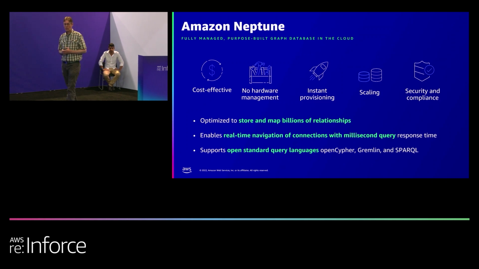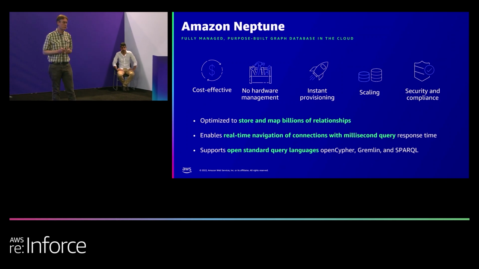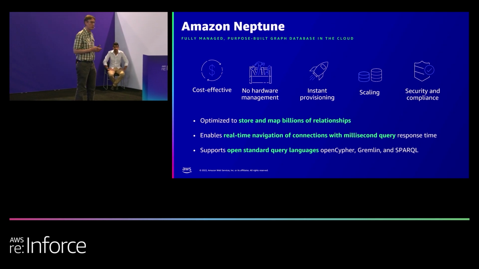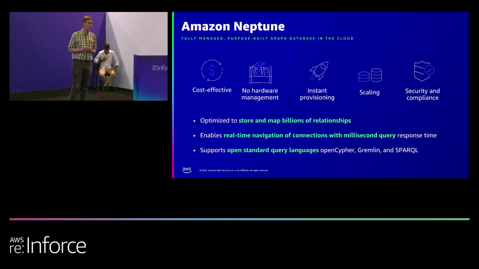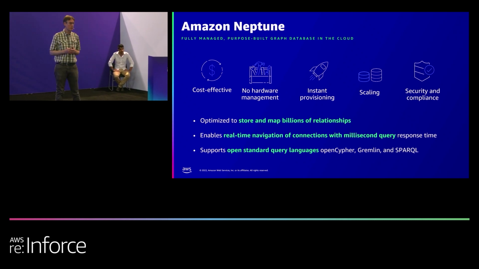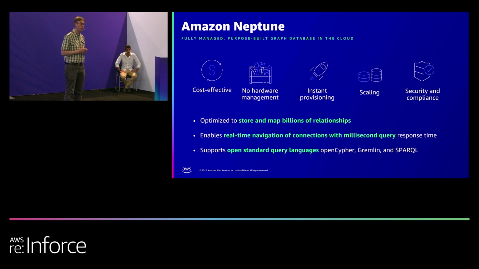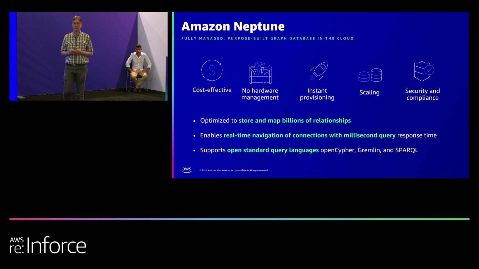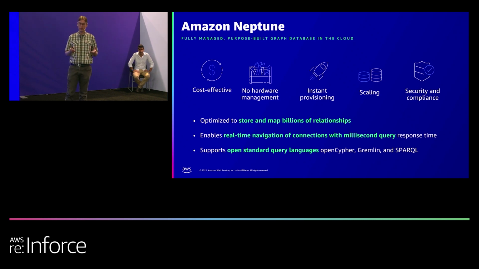Amazon Neptune is a fully managed graph database service that's optimized for graph processing, can store graphs of billions of nodes and edges, and is designed to provide interactive graph queries and retrievals with millisecond latency. We provide the most choice of different kinds of graph languages, supporting the open source Apache TinkerPop, openCypher, and RDF and SPARQL.